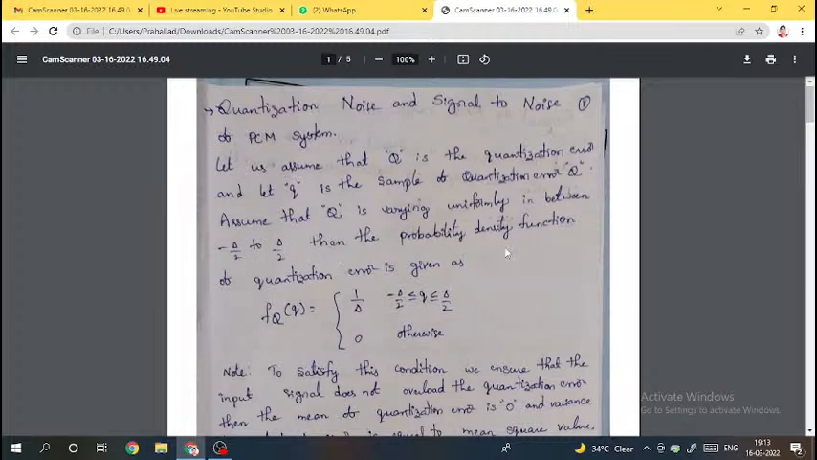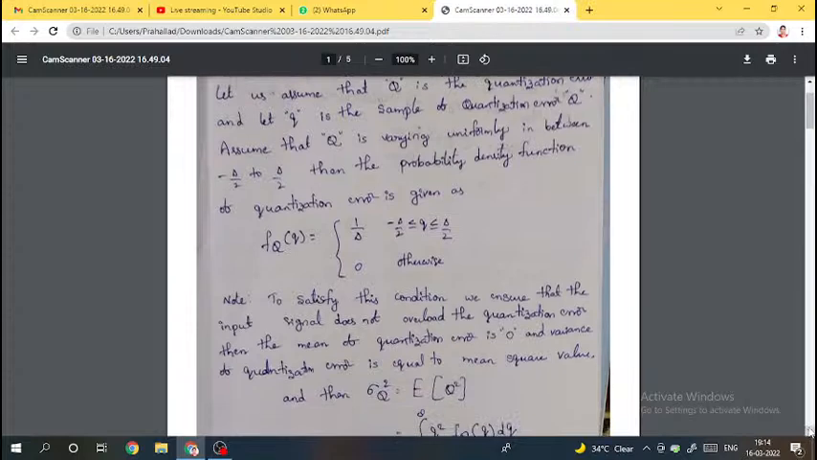Then the probability density function of the quantization error is given as f_Q(q). Generally the density function is represented like f_X(x) or f_R(r), so likewise f_Q(q) equals 1 by delta, for minus delta by 2 less than or equal to q less than or equal to delta by 2, and 0 otherwise. This also you know very well. So that is how we have expressed the quantization error probability density function.